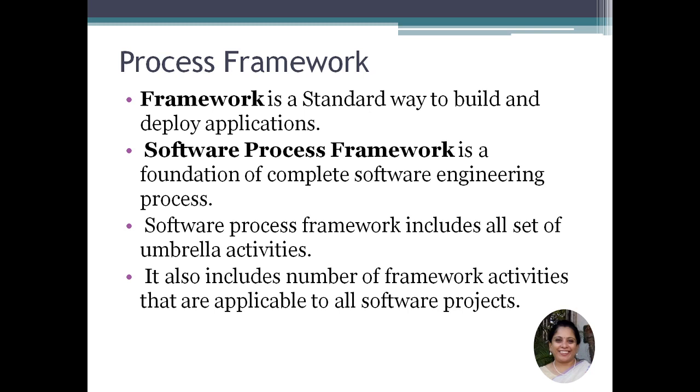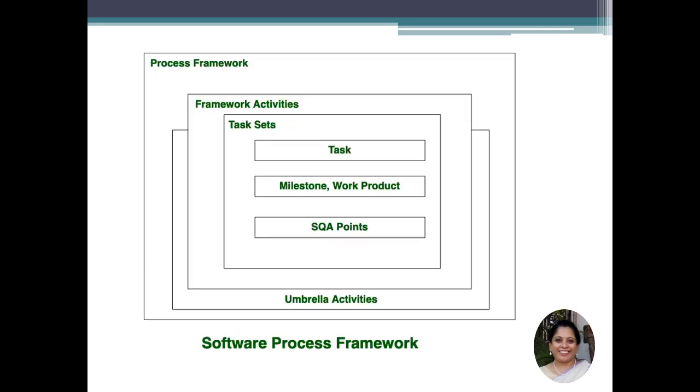Proceeding further, look at the process framework here. This shows what framework activities are to be done. A task set defines the tasks which the developer has to do, the milestones and work products he has to define, and the SQAs. SQA stands for software quality assurance points, so you maintain some assurance or quality and try to reach it through this particular process framework. And overall, what are the umbrella activities which have to be conducted in order to define this software process.